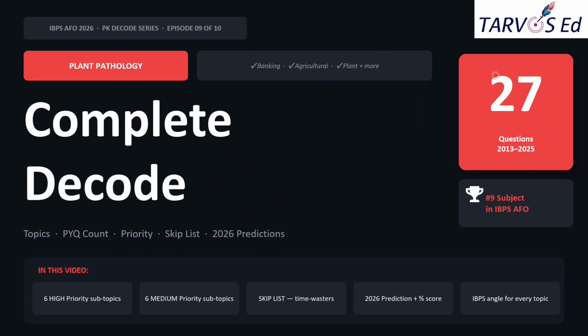Now this 27 is the lowest count that we have covered so far in this series. But don't read that as unimportant. This is also important because this is a quality over quantity subject. Every question tends to test a very specific, precise, and memorable fact, which actually makes this one of the more efficient subjects to prepare for. Okay, the same 6-part structure we are going to analyze in this video. Let's jump into the video.